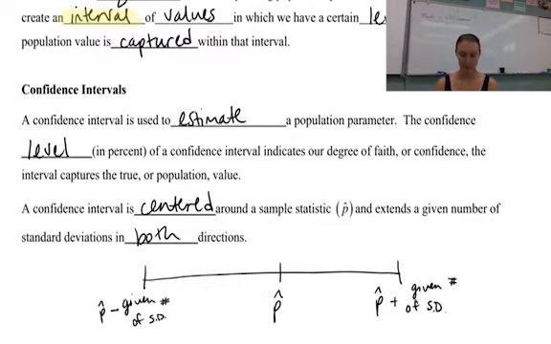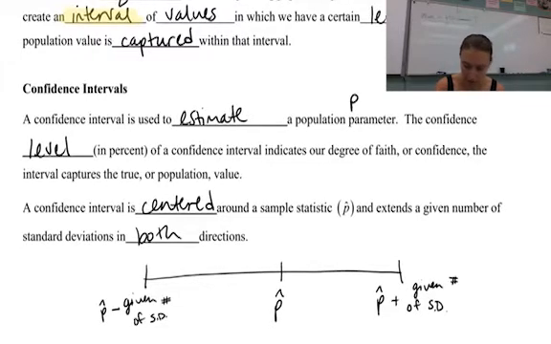So a confidence interval is used to estimate the population parameter. Again, the population parameter in this case would be p, which is the true proportion of whatever we're looking for. The confidence level in percent of a confidence interval indicates our degree of faith or confidence that the interval captures the true or population value.